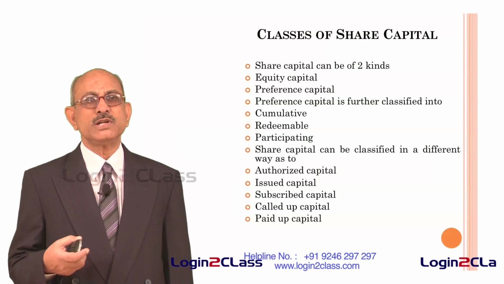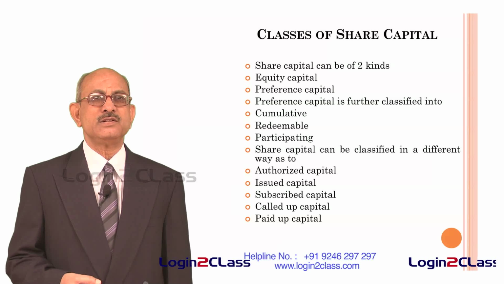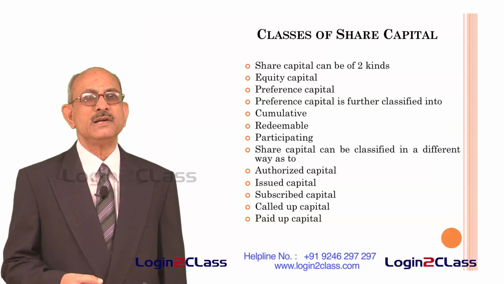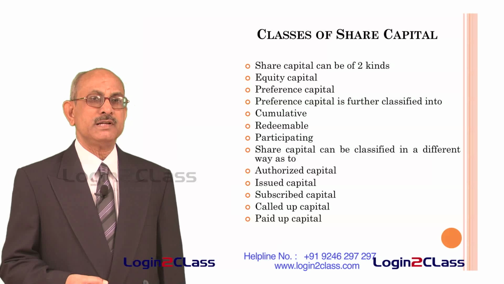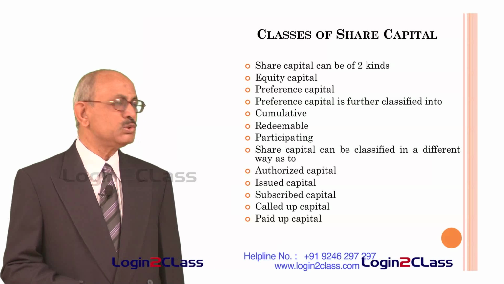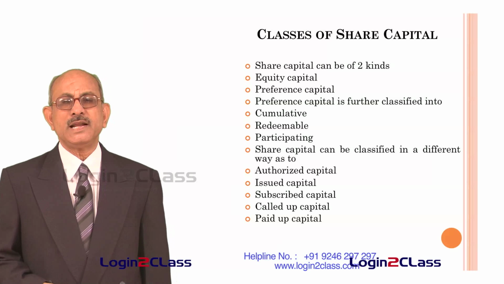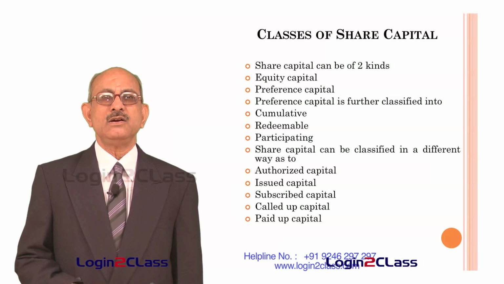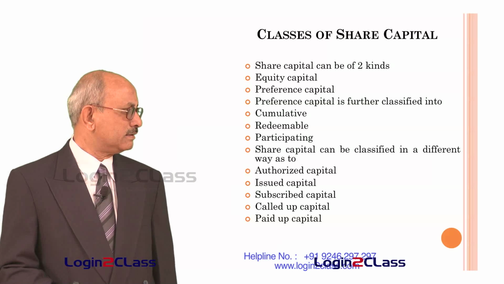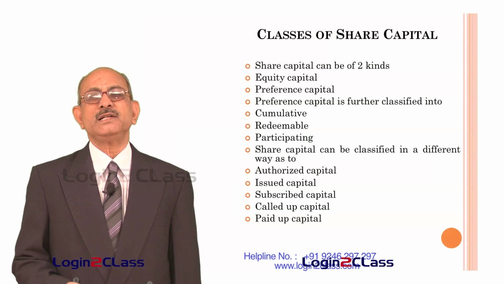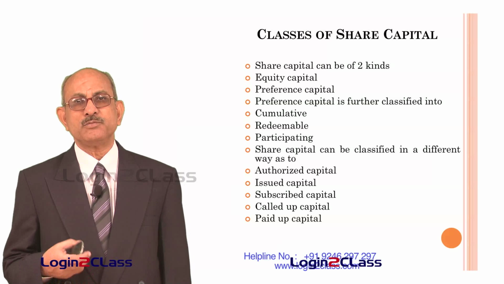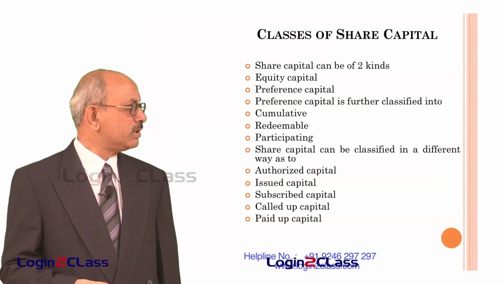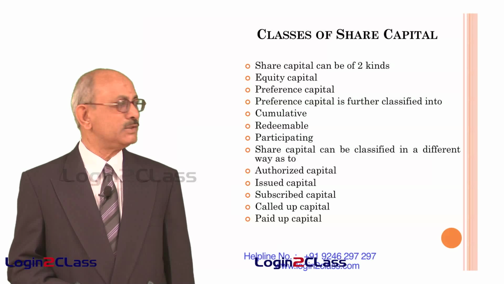In case it wants to raise more capital, first it has to amend the articles of association of the company and then they can issue the extra capital required. Whereas issued capital is the capital actually issued to the shareholders. That means it will always be less than or equal to the authorized capital. And subscribed capital is the capital which is actually subscribed to by the shareholders. That means it will be either equal to the issued capital or less than the issued capital.